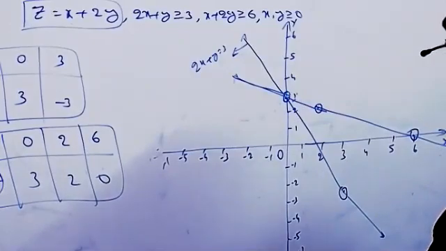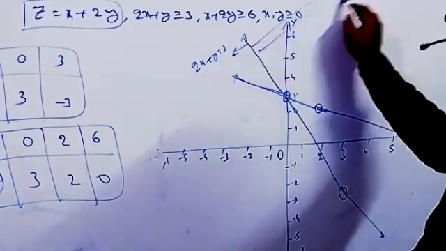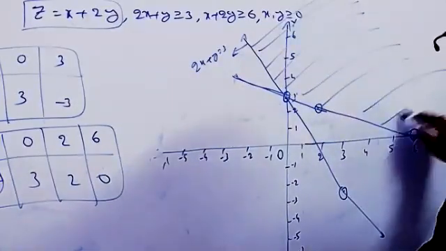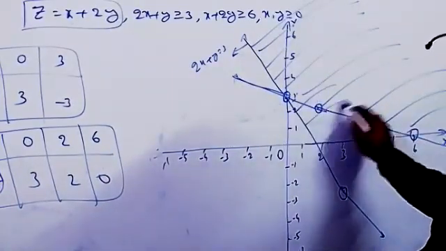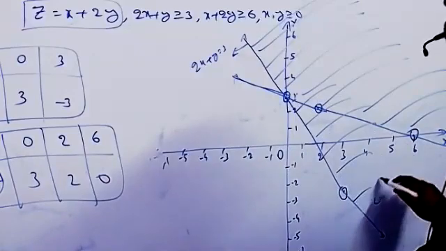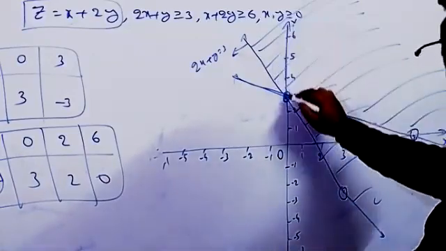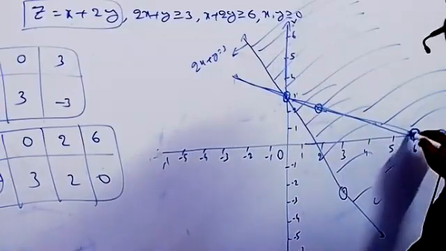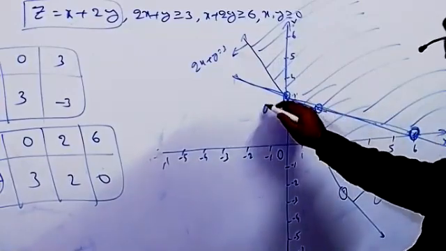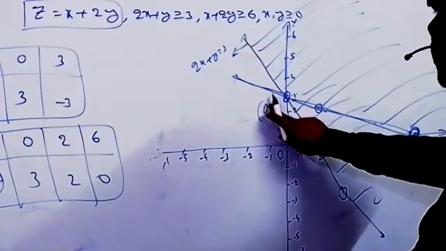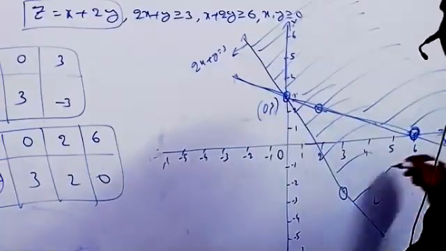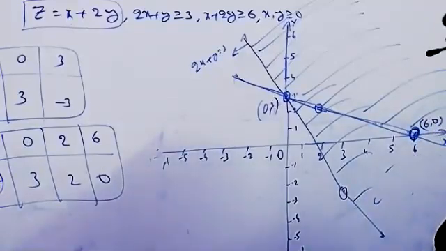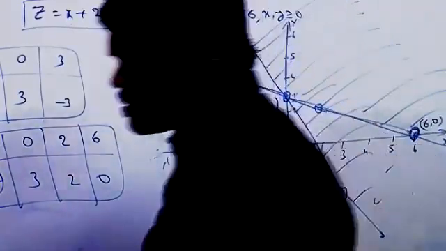Now both are greater than or equal, so what can you tell me? Actually we will get the region like this, and even on the second line also we will get like this. But what is the boundary region? These two points, this point and this point, you can take as the critical points: 0, 3 and 6, 0. Now you can substitute these two in there.